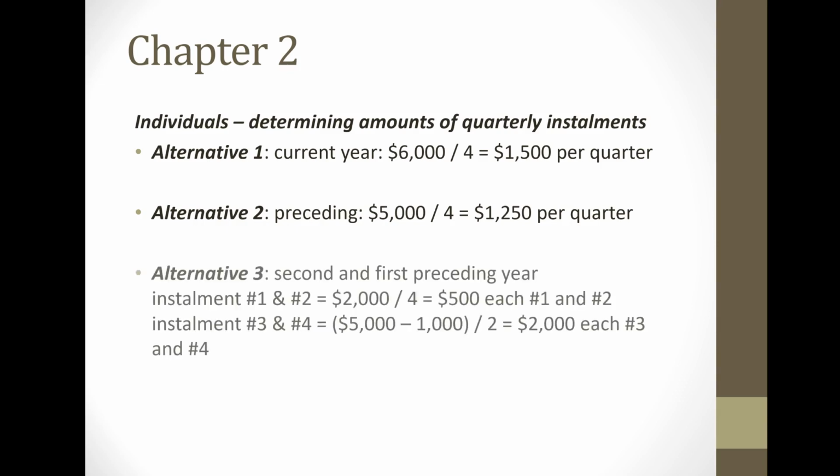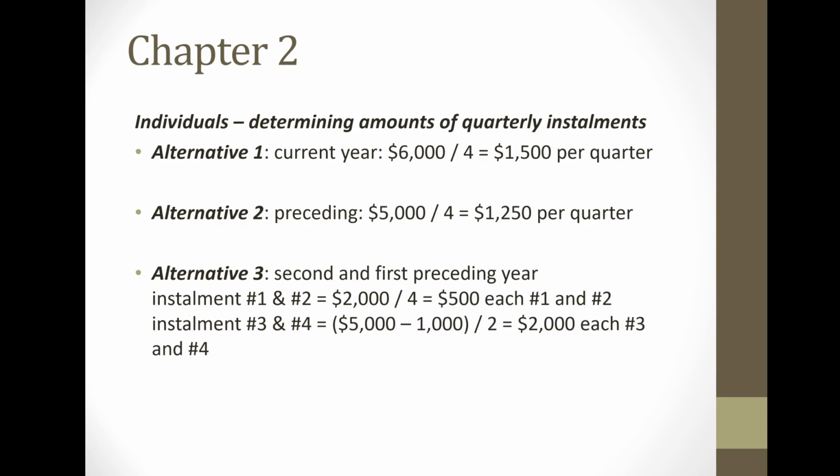Now, alternative 3 is the one that the CRA uses, just because they don't have all the information readily available. So for installment 1 and 2, they go back 2 years, and in that 2 years ago, the taxpayer had net tax owing of $2,000. Divide by 4. So for the first 2 installments, it's $500 each.